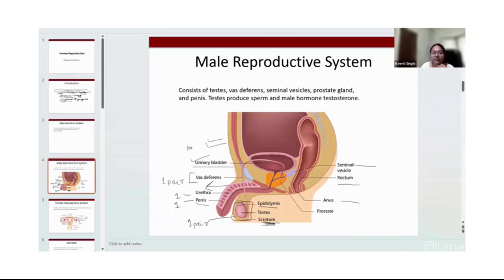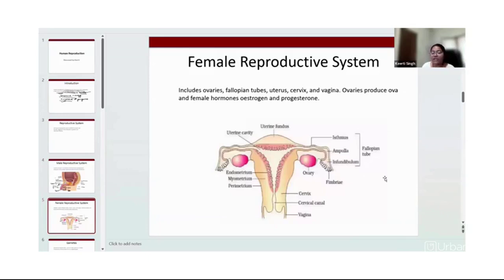Next, we will have female reproductive system. So in females, this reproductive system is located in the pelvic region, same as of male, but this is inside of our body. We cannot see from outside. So this whole thing is inside the body in the pelvic area. This female reproductive system consists of ovary. This is the primary organ responsible for the formation of ovum in case of female, that is female gamete.